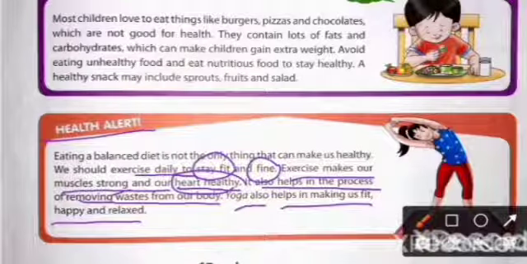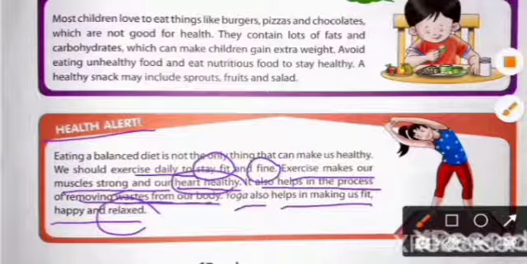Exercise also helps to remove the waste from our body. Yoga also helps us to keep fit, happy and relaxed. So we have to do exercise daily and also take a balanced diet.